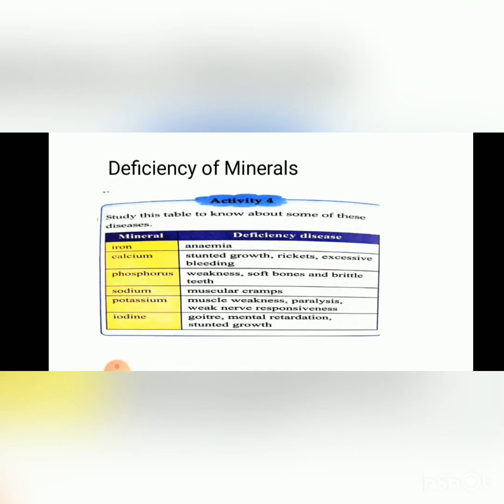Next is the deficiency of minerals. Minerals are also important for the normal functioning of the body, for the proper growth and maintenance of the body. Deficiency of different kinds of minerals can lead to different deficiency diseases as well. Like, the deficiency of iron can create anemia. The deficiency of calcium can lead to stunted growth, rickets, excessive bleeding.